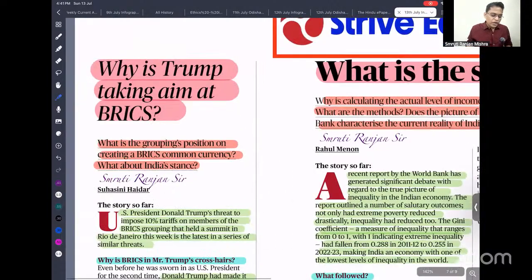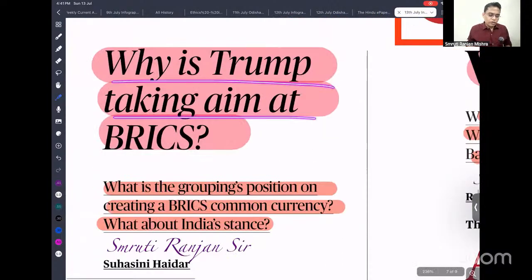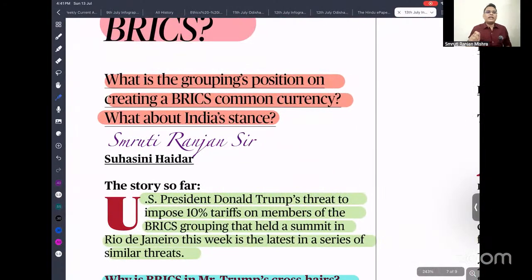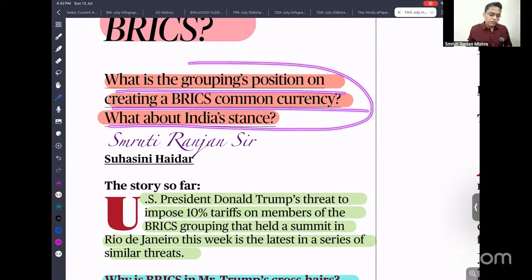So next is why Donald Trump is taking aim at BRICS. We have seen that recently Donald Trump threatened to impose a 10% tariff on all the BRICS countries. What is the grouping's position on creating a BRICS common currency, and what about India's stand?